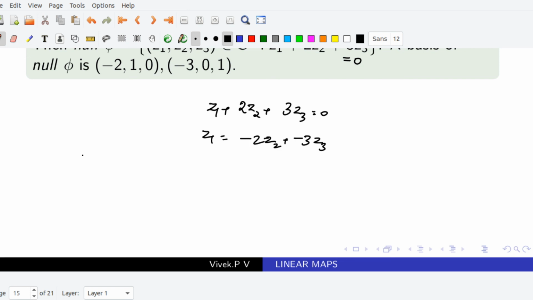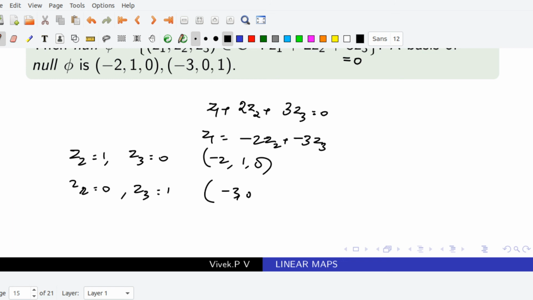If I assign z2 equal to 1 and z3 equal to 0, then we get (-2, 1, 0). Next, if I assign z2 equal to 0 and z3 equal to 1, then we get (-3, 0, 1).